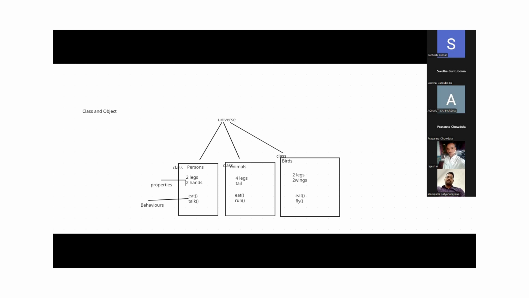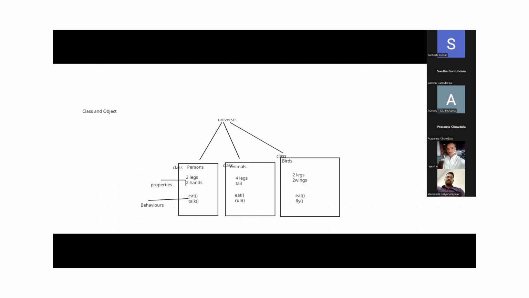The class is a kind of classification. In the classification, we define what properties we have in the particular classification and what behaviors it has. The combination of these properties and these behaviors is called class. Hope you guys understand.